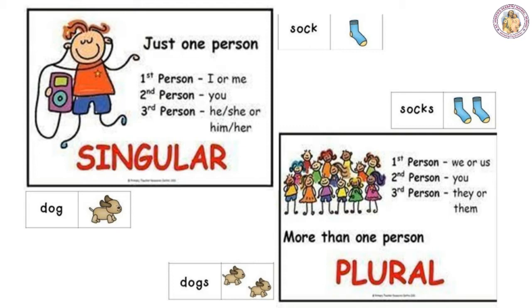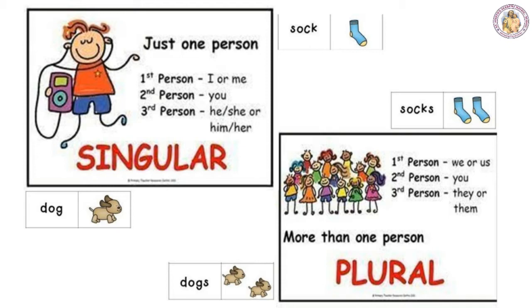Now look at these words. The first person words are I and me. I is the singular form. And when you convert this I into a plural form, it becomes we. In the same way, me is in singular form. When you convert this me into a plural form, it becomes us. So, me is singular and us is plural.